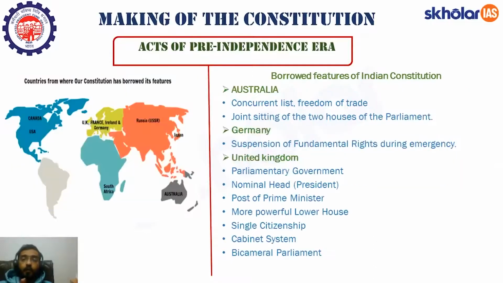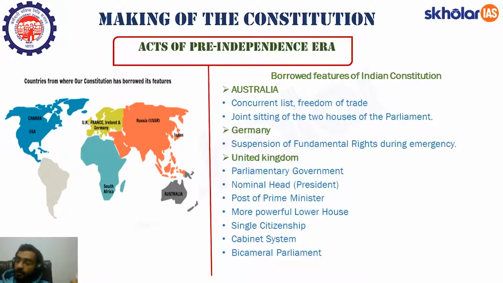Let's move forward. Now we'll talk about various features of the Indian Constitution that we have borrowed from countries around the world. First, let's talk about what we have borrowed from Australia. We have borrowed the concept of the concurrent list, freedom of trade, and joint sitting of the two houses of the parliament from Australia. In the last class, we talked about the distribution of subjects between the center and state. We have a union list, a state list, and a concurrent list. This feature of the concurrent list, we have borrowed from Australia. Division of subjects into three lists is mentioned in Article 246 of the Constitution. I hope you remember this.